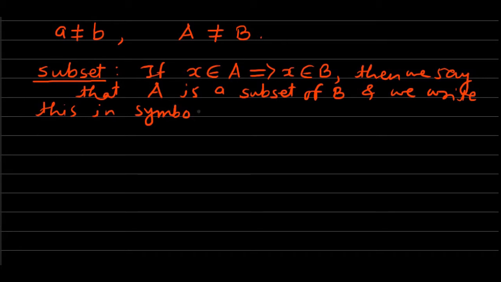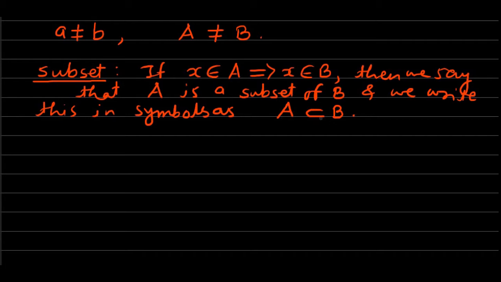We write this in symbols as A is a subset of B. If x belongs to A implies x belongs to B, this means that if every element of set A is also an element of set B, then we say that A is a subset of B, and we write in symbols A subset of B.